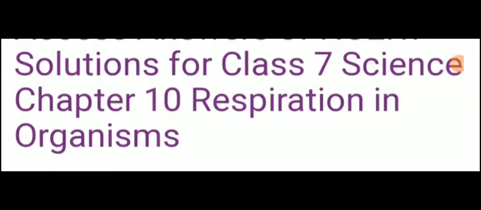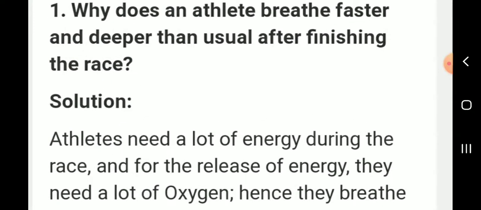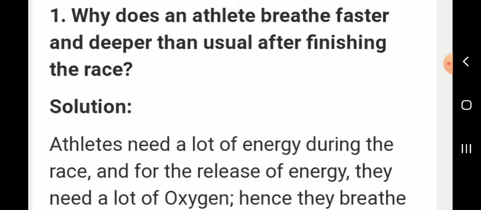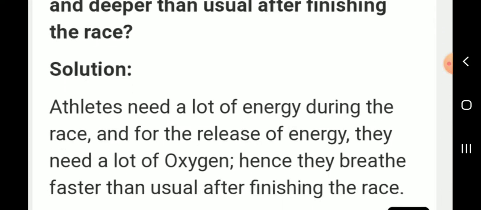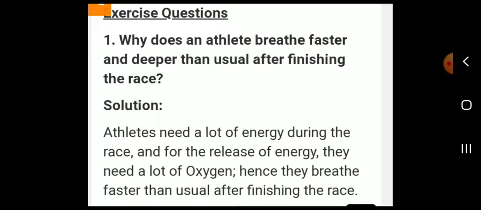Next half portion, Chapter 10, Respiration in Organisms, the book exercise questions and answers. Okay, students, all of you take a book. First question: why does an athlete breathe faster and deeper than usual after finishing a race? The answer is, the athlete needs a lot of energy during the race, and for the release of energy they need a lot of oxygen. Hence, they breathe faster than usual after finishing the race.